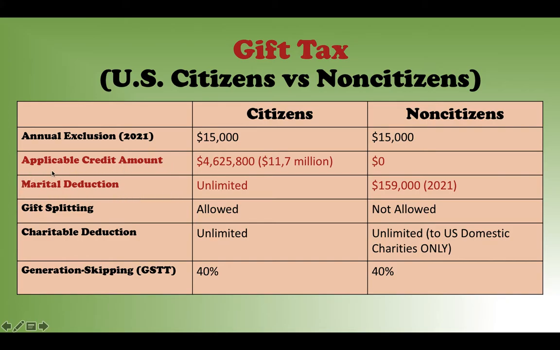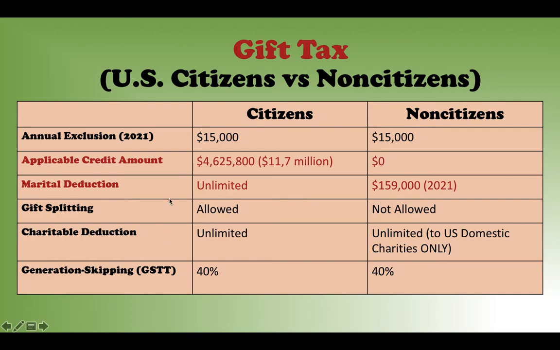Then another thing is marital deduction. This is a big thing too. For a US citizen, if you are married, husband and wife, you can transfer assets under each other's title as much as you want, whatever you do is fine.